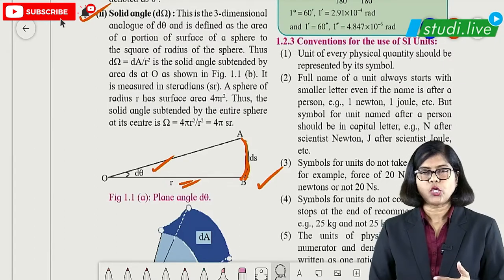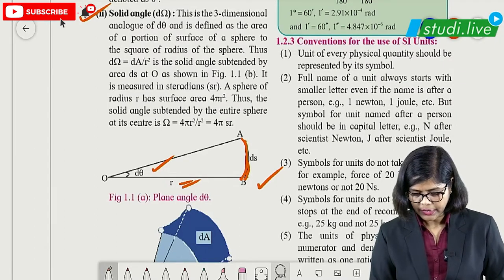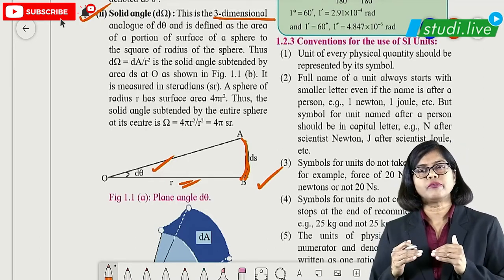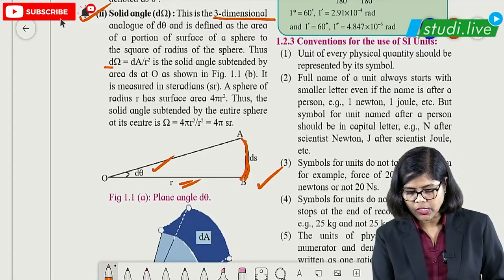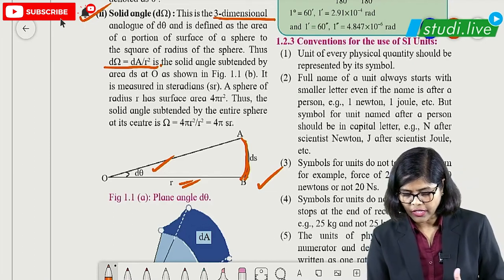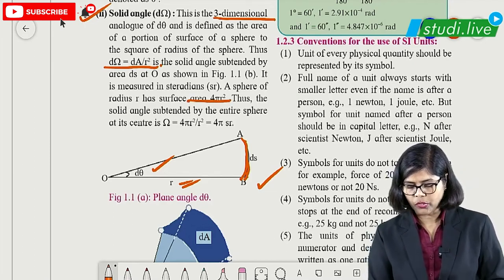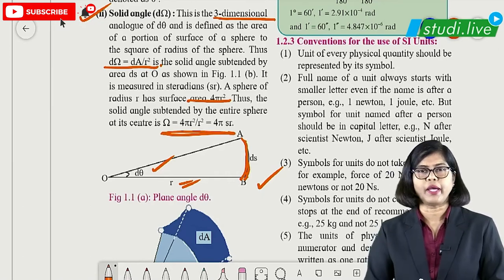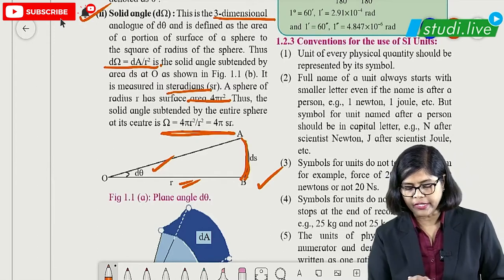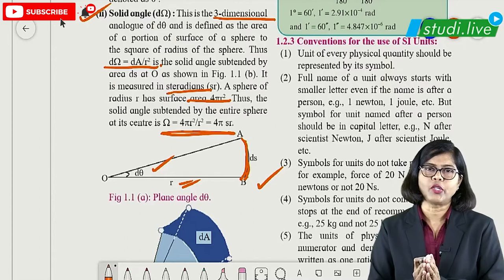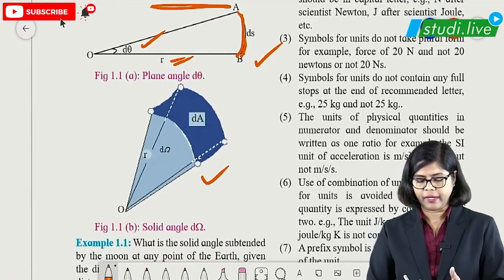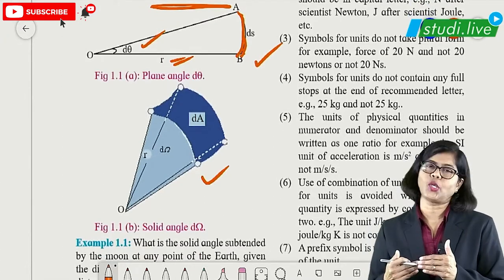Then solid angle is for 3D, that is 3-dimensional, right? Now plane angle was for a 2-dimensional figure, this is for a 3-dimensional figure. In this case the solid angle is dA upon r square, right? Now the surface area is 4 pi r square, so if you substitute the value, students, you are going to get 4 pi, right? Now the unit of this is steradians, for solid angles. The solid angle, what is the value we got here? 4 pi. Okay. So this is that 3D diagram which is shown here, and you just have to remember the plane angle value and solid angle value.